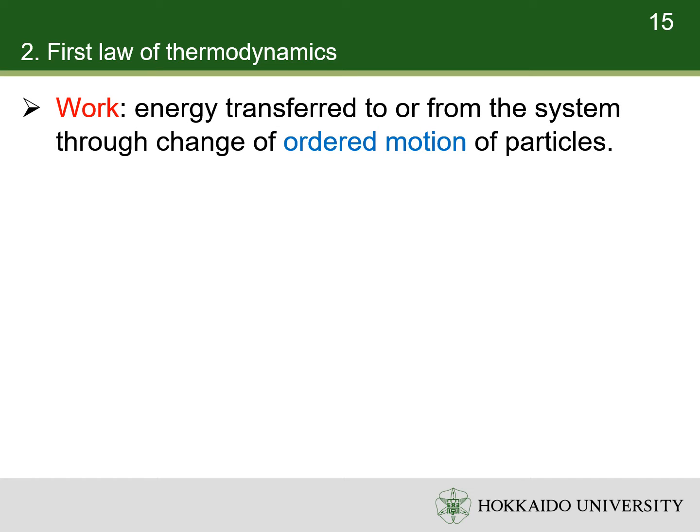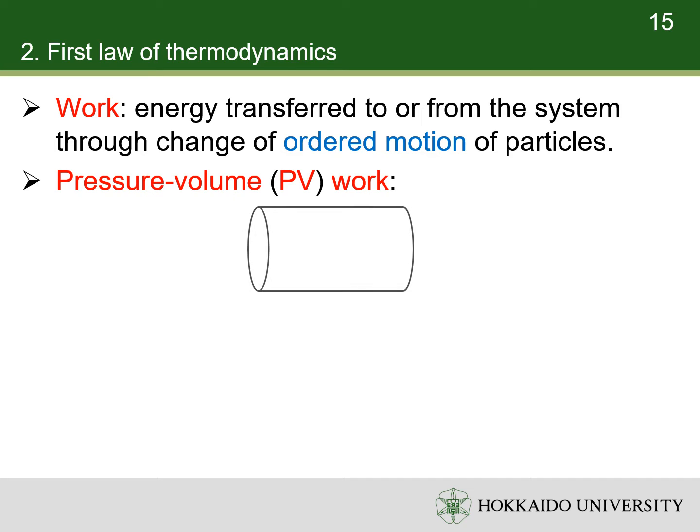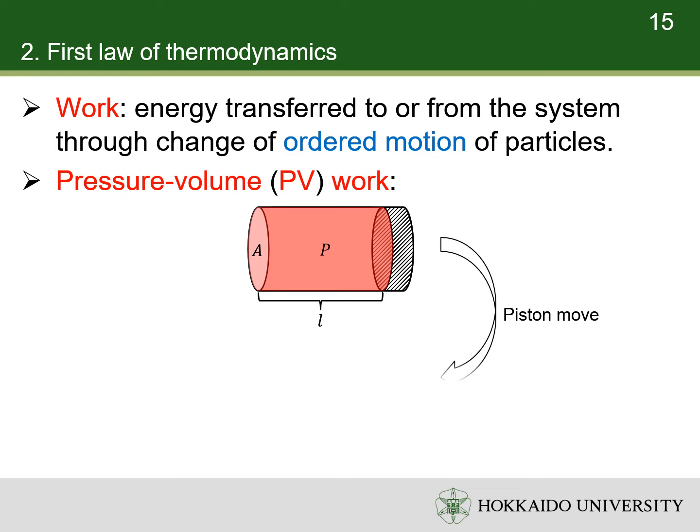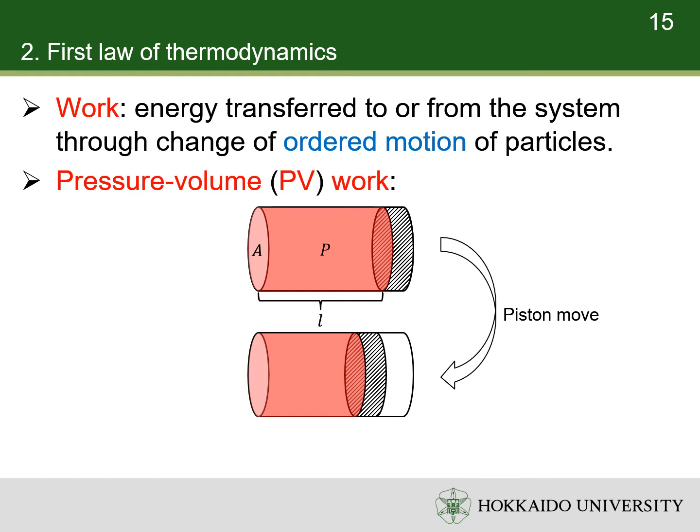Work is the energy transferred to, or from the system through the change of ordered motion of particles. The most typical work in thermodynamics is pressure-volume work, or PV work. Suppose there is a gas cylinder with a cross-section area A and length L. The pressure of the gas is P. A piston can move to change the volume of the gas. When it moves, work is done to the gas. The motion of the piston changes the way all the particles move, so it's an ordered change of motion.